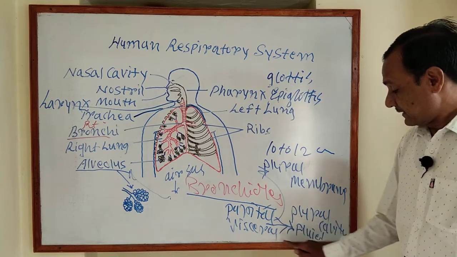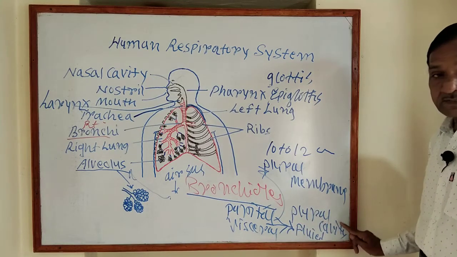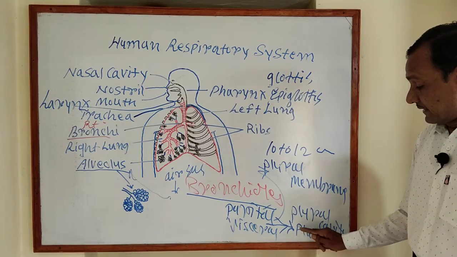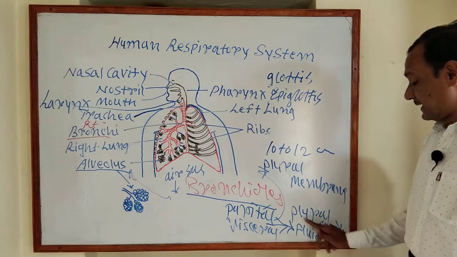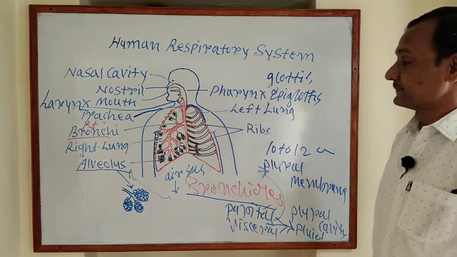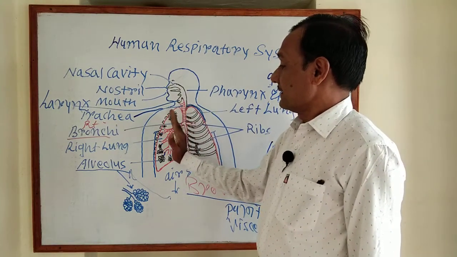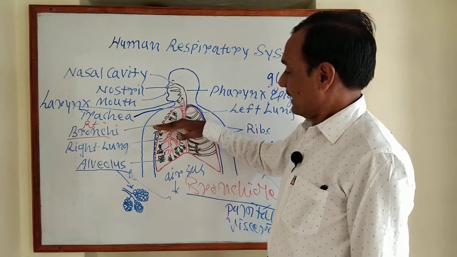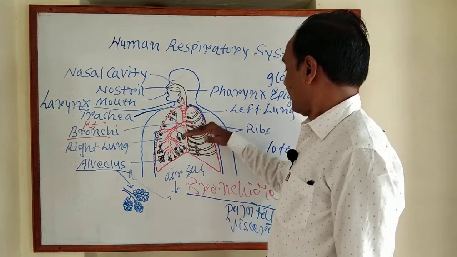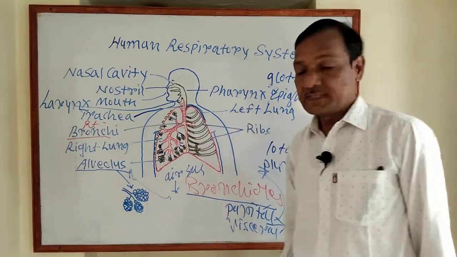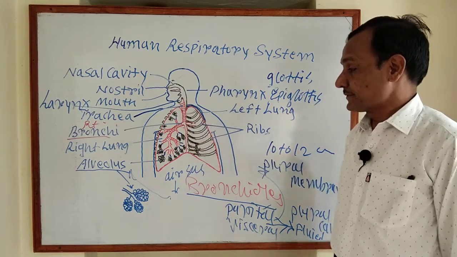In between is the pleural cavity, filled with pleural fluid. The right lung is larger, with three lobes, while the left lung is shorter, with two lobes.